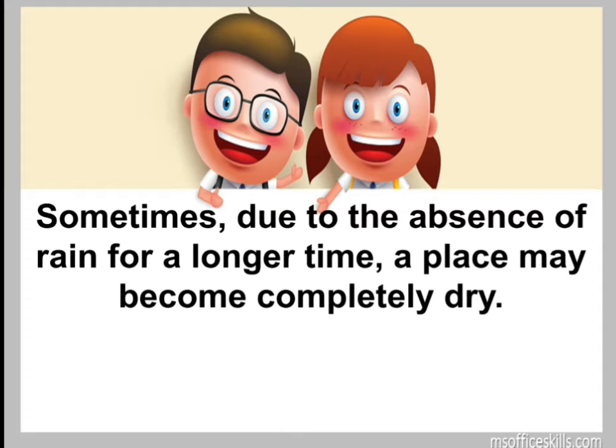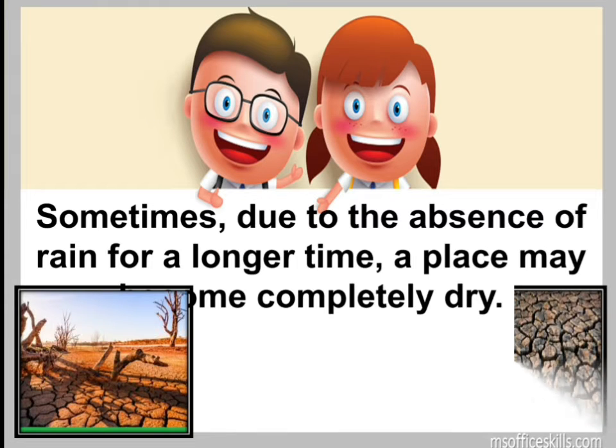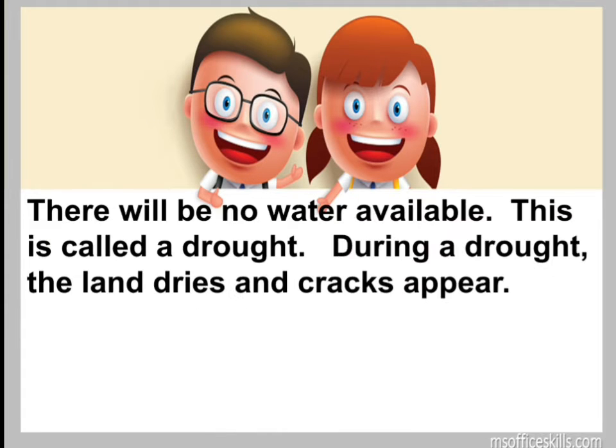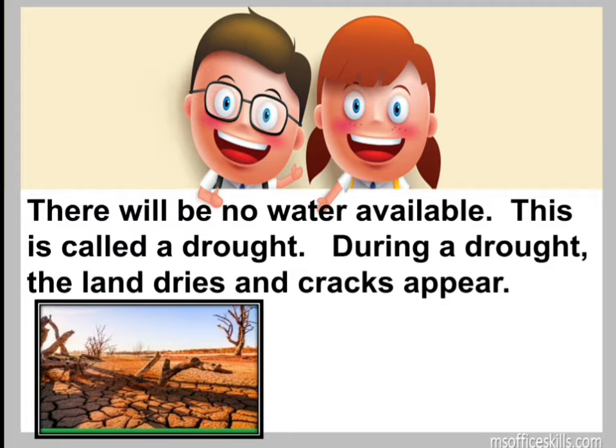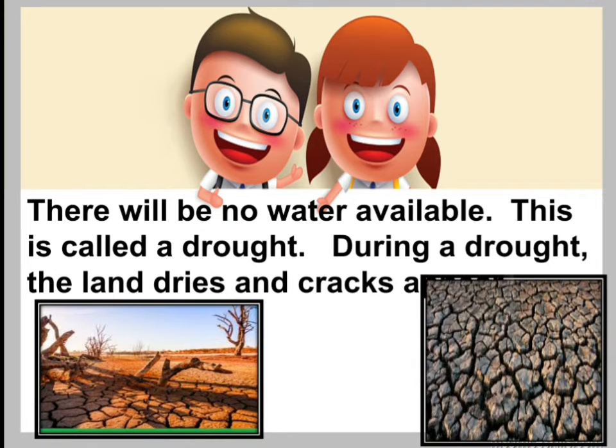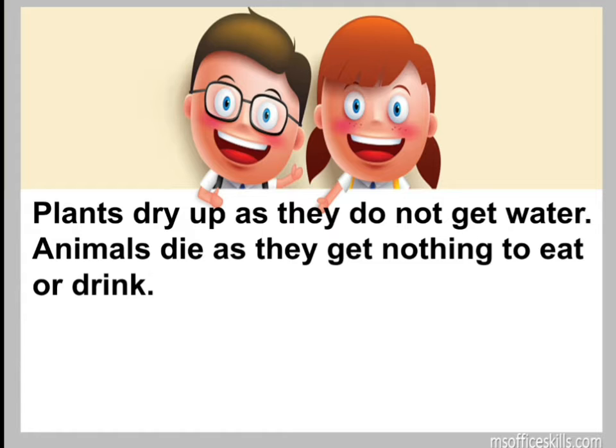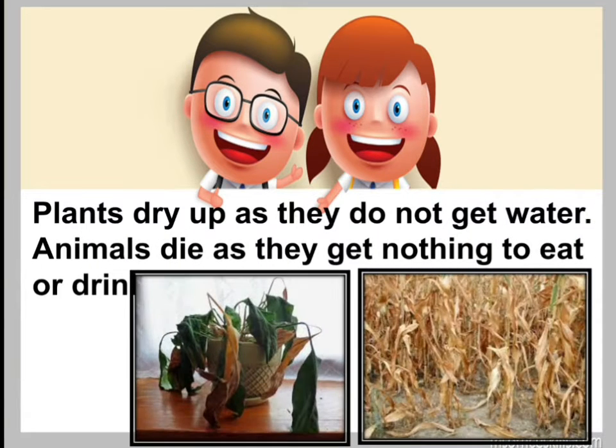Sometimes due to the absence of rain for a longer time, a place may become completely dry. There will be no water available. This is called a drought. During a drought, the land dries and cracks appear. Plants dry up as they do not get water. Animals die as they do not get to eat or drink.